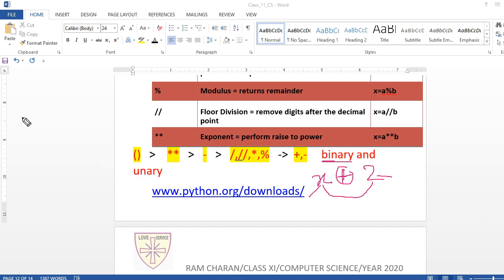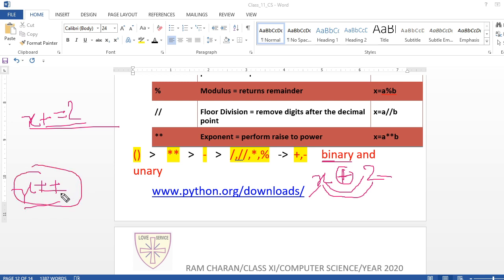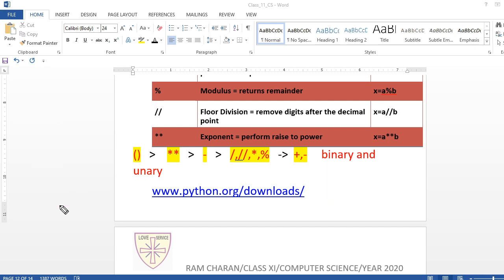Now the unary operator: if I write x plus equal to 2, this is the same thing, and it is a unary operator. Also, to increase x by 1 or by 2 you write it this way. So these are unary operators and those are binary operators. Binary needs two operands, here only one operand, only the plus symbol. No confusion, I'll show you in the programming. Let's go ahead a little bit today.